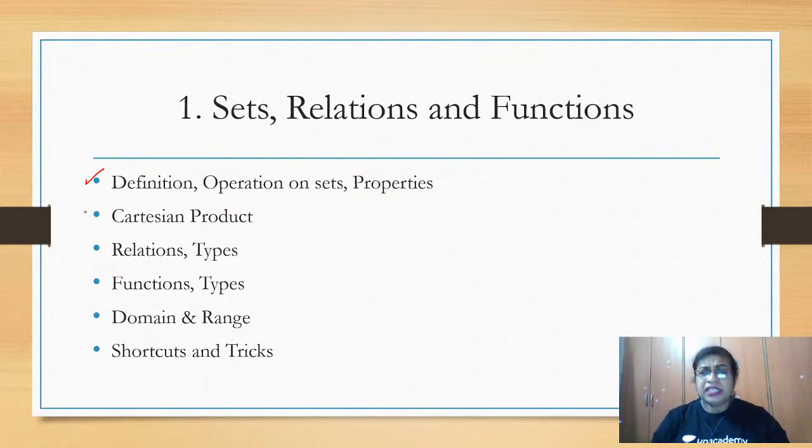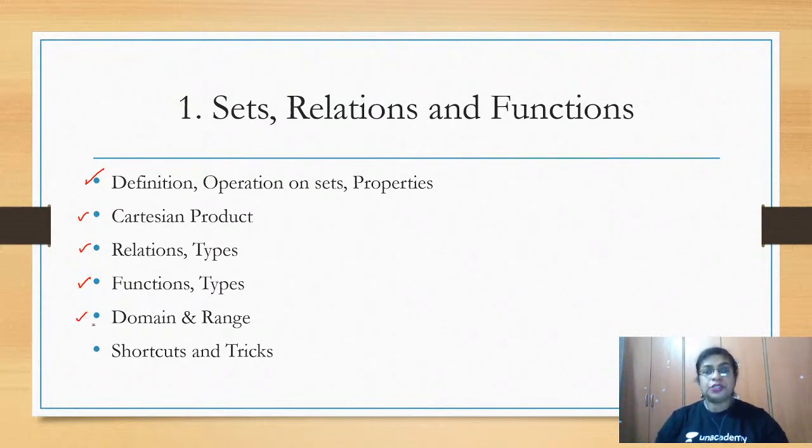Before we start relations, we need to know what is the cross product or the Cartesian product. Only if we know what a Cartesian product is, will we know what a relation is. What is the definition of a relation? Which are the types of relations? Because there are different types of relations available. How do we learn these relations? And once we learn relations, what is the connection, how does that relation become a function? Which are the types of functions we are going to learn?